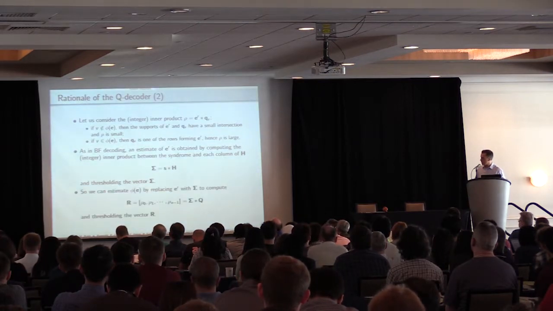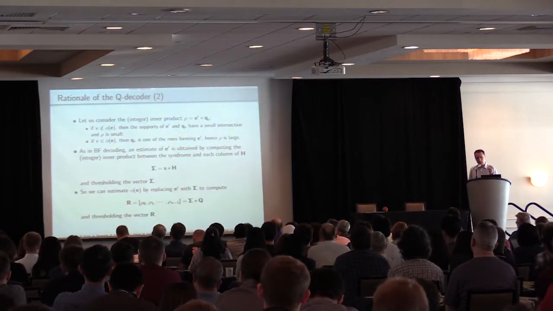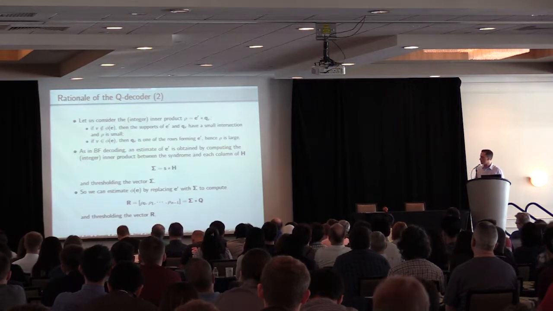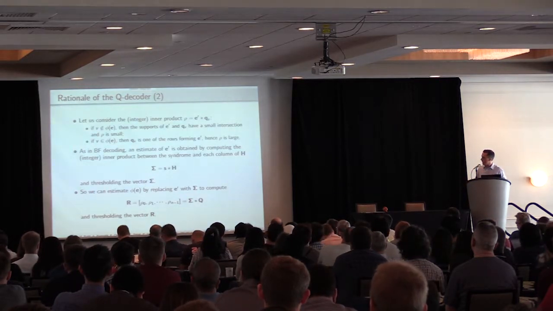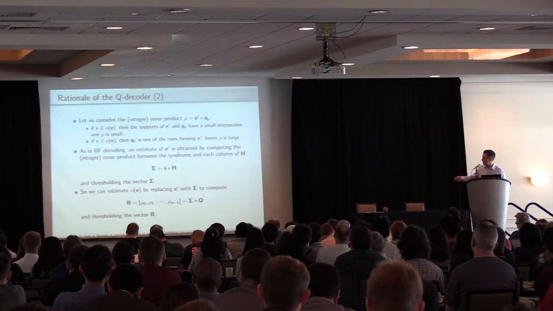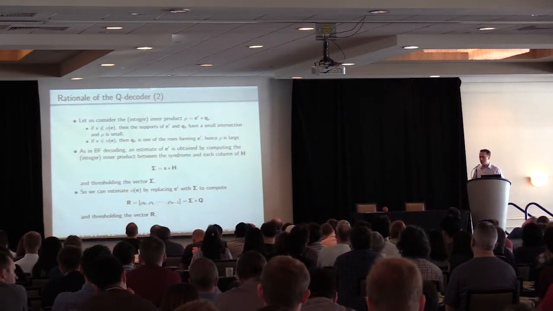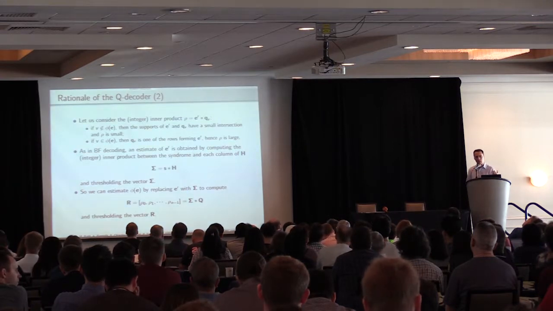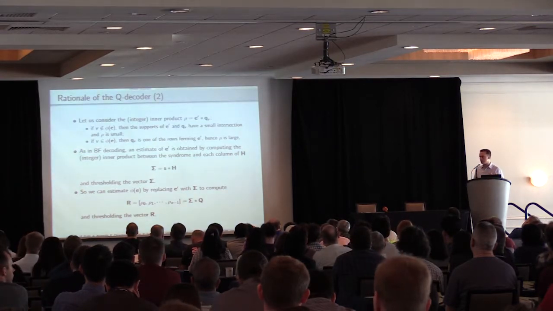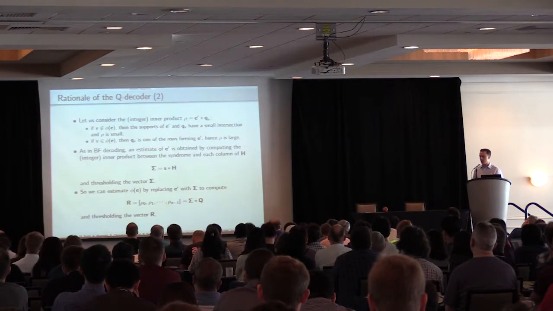So we can use this vector sigma, which is used for estimating E prime, and compute the integer inner product between sigma and Q. This results in another vector R over integers that can be thresholded to estimate E. So this is the main rationale of the Q decoder.